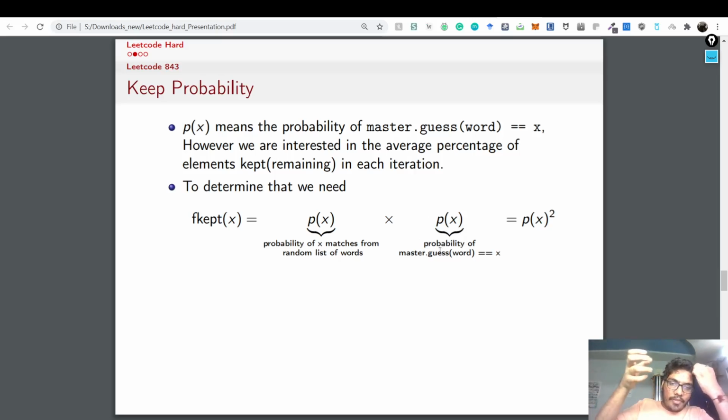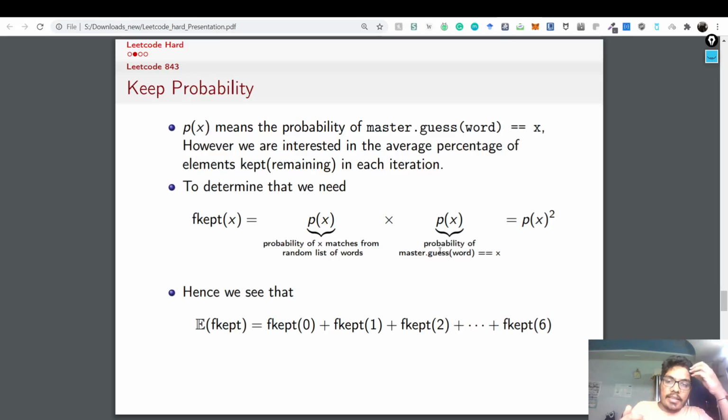So once we have figured out that there is this probability p of x, like this is a certain probability, we then say eliminate everything with the master's guess word of x. So that is also p of x. So now the fraction of the words which are kept is p of x times p of x, which is the probability of x squared, right? The probability is not just 0 point something, it's this percentage probability which is given as 100%, right?